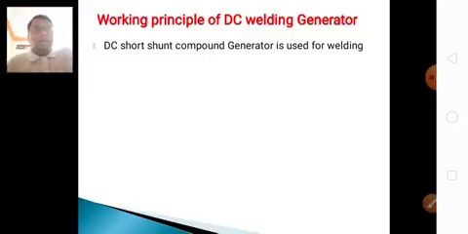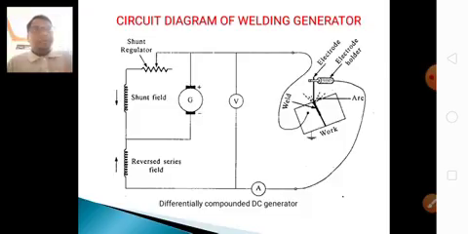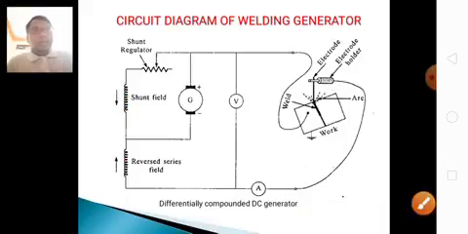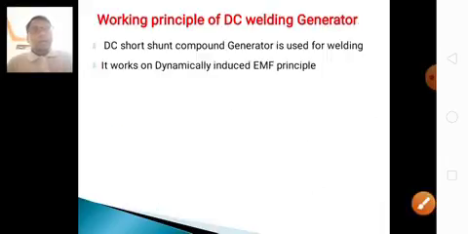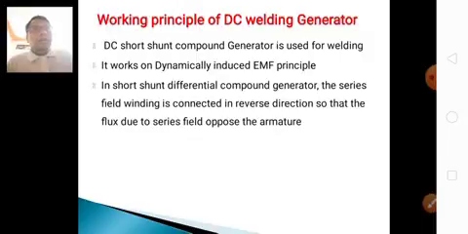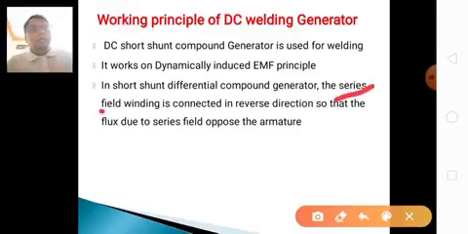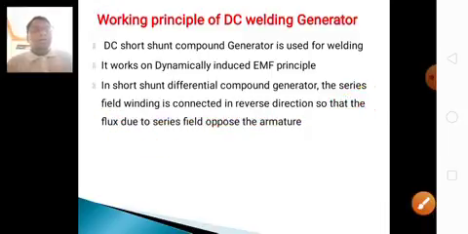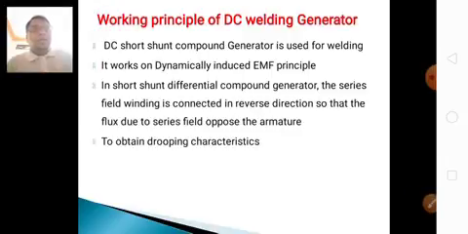You can see the diagram here. The shunt field is connected like this and the series field like that. Because of this reverse connection, the series field flux is reversed and opposes the armature flux, to obtain the dropping characteristics.